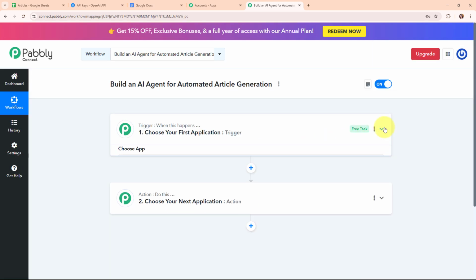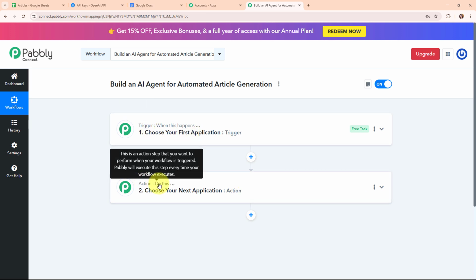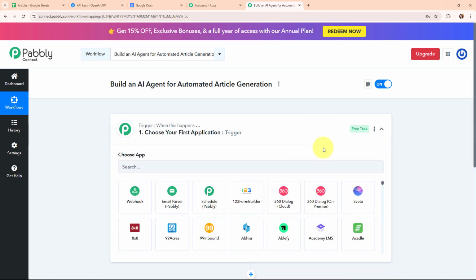Now here in this workflow window, you can see we have successfully created a workflow, and here on my screen you can see the two most important principles of an automation process, that are trigger and action. Where trigger says when this happens and action says do this, that means action is a response towards a trigger. Your automation can have a single trigger but multiple action steps. Now let's begin our automation by simply setting up a trigger.